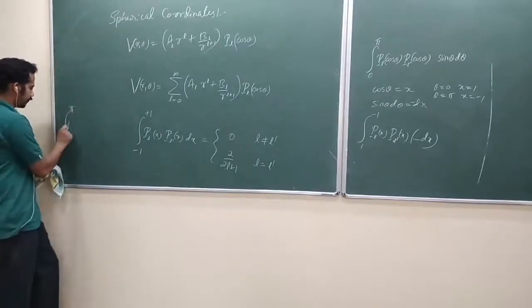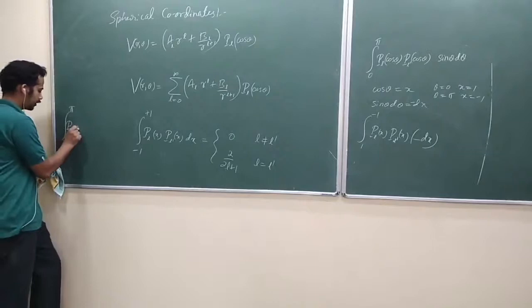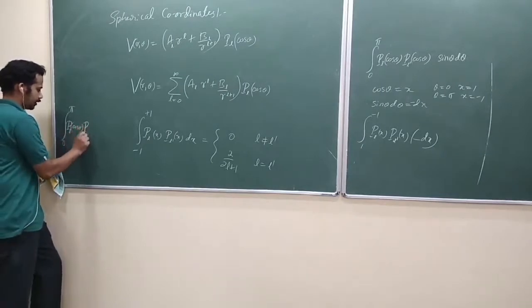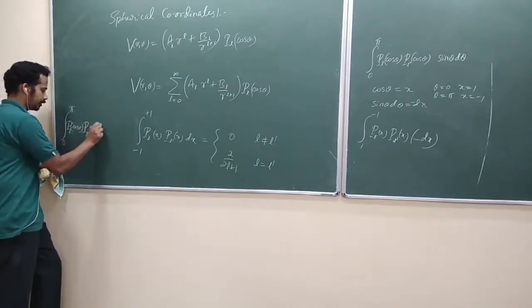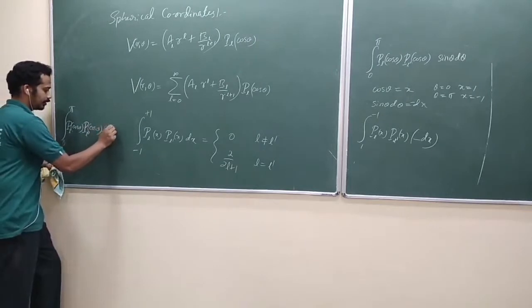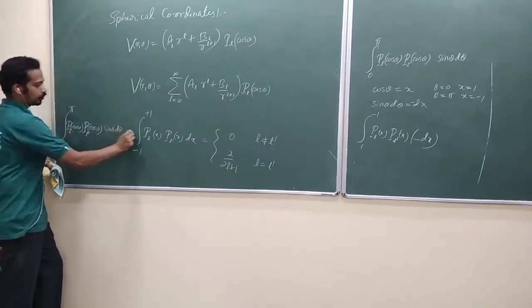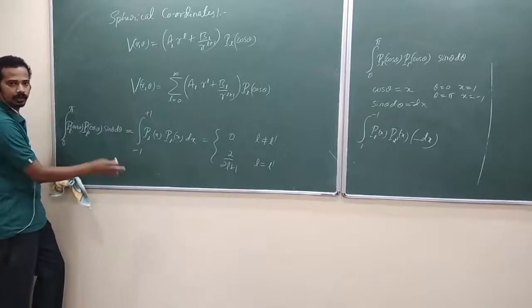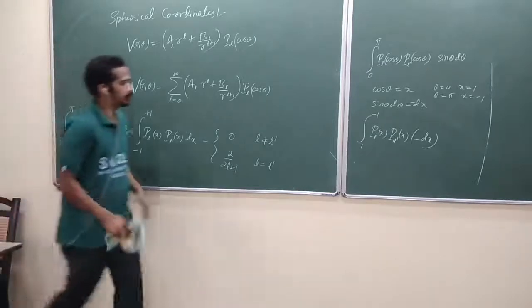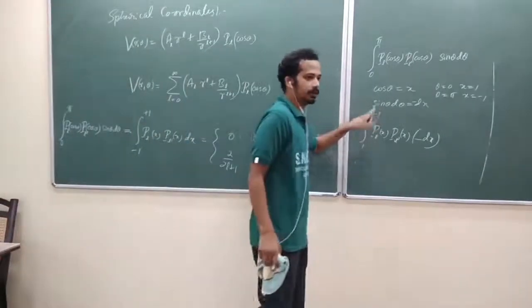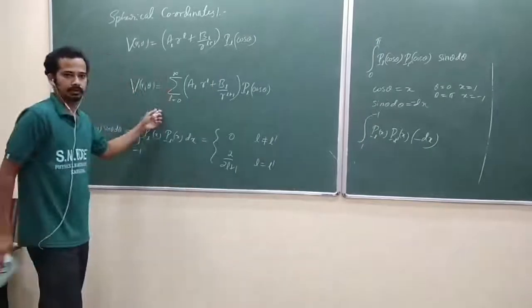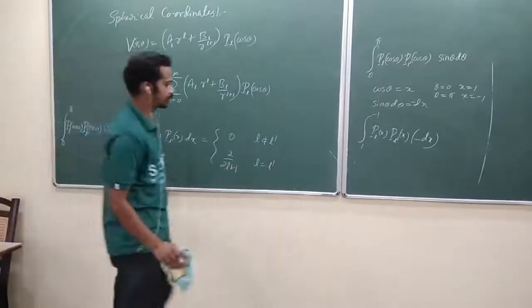Okay, 0 to pi, PL of cos theta, PL dash of cos theta, sin theta d theta, that is equal to this one. By putting x equal to cos theta, that negative sign is absorbed. It was 1 to minus 1, I have written minus 1 to plus 1. Is that okay? That's how it is converted.